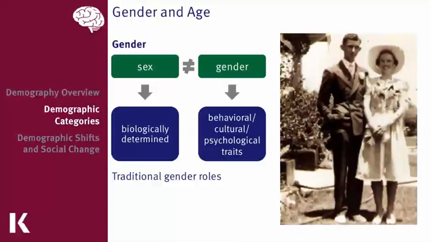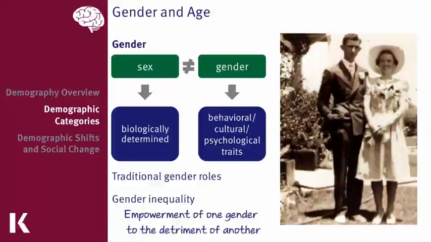For example, we usually think of men as being the stronger gender and that they should be the breadwinner of the household, while women are traditionally regarded as the kinder gender, where they're more loving and nurturing and tend to spend more time with their children. And this has led to gender inequality, where in general, men were given better opportunities. And this is an issue that's still active in modern day society. However, for the purposes of the MCAT, we don't need to take a political stance. We just need to recognize that historically there has been asymmetry between the genders.